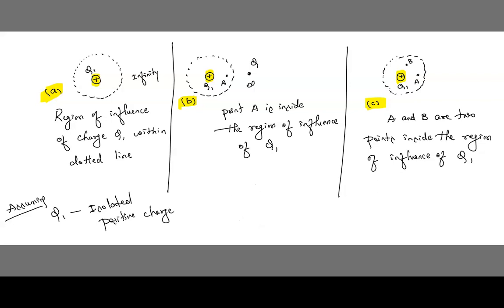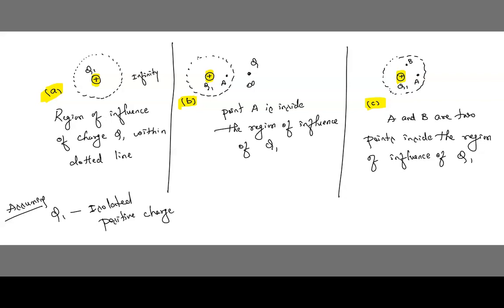See, even here also, जब तक ये Q1 मतलब कि ये सर्कल के अंदर ही इसका पावर या इसका फोर्स एक्ट होगा, जब वो बाहर आएगा तो उसका फोर्स अप्लाई नहीं होगा. Understood? Therefore, beyond this dotted line, what happens? Q1 force is very negligible. Q1 force will not be there. So therefore, the region beyond the dotted line is infinity as far as Q1 is concerned.